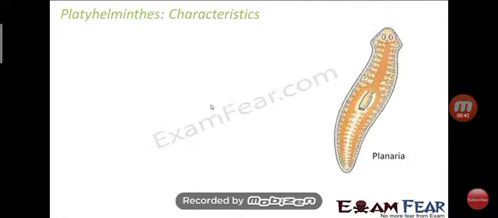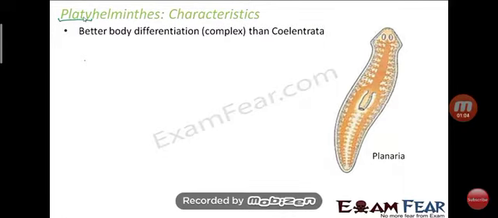Platyhelminthes, this is another phylum. So we are going to learn about the characteristics of the Platyhelminthes phylum. Why is this called Platyhelminthes? Because platy means plate, a plate which is present in our kitchen. So that type of structure is present in all the organisms under the Platyhelminthes.